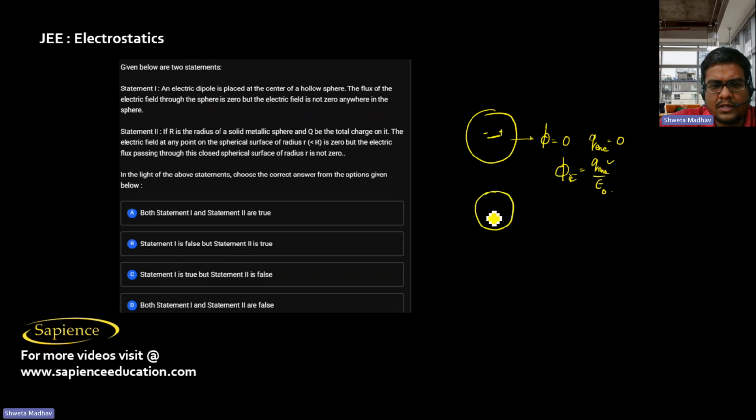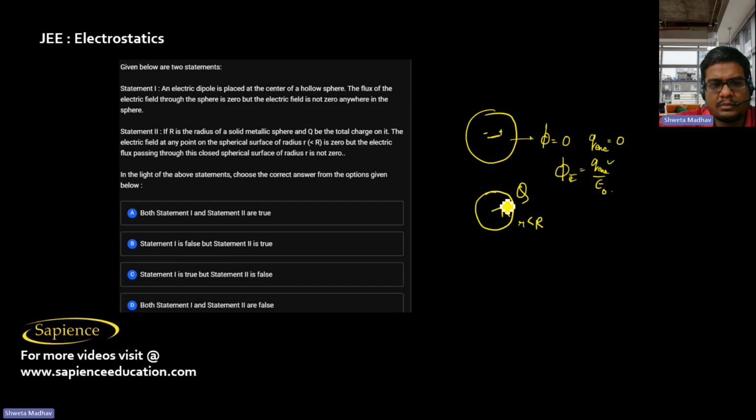Then the electric field at any point on the spherical surface of radius r, r less than R, is zero.